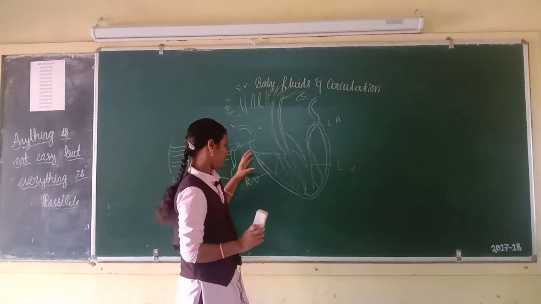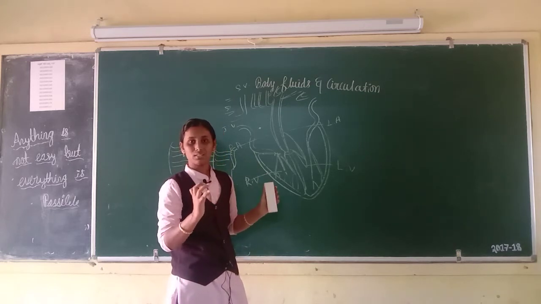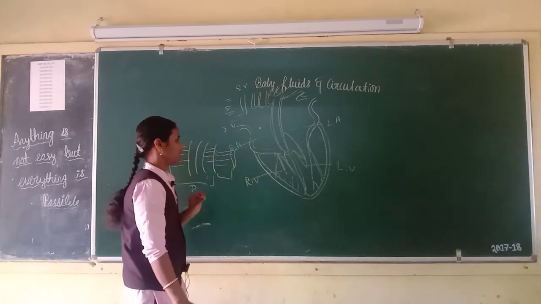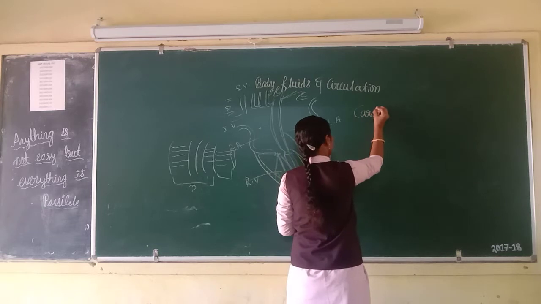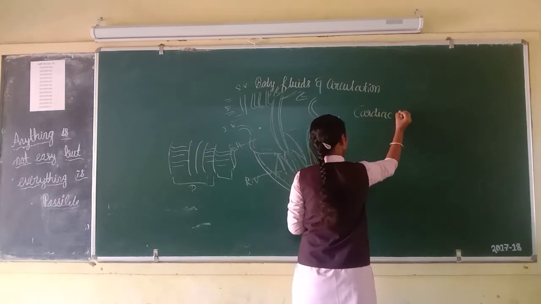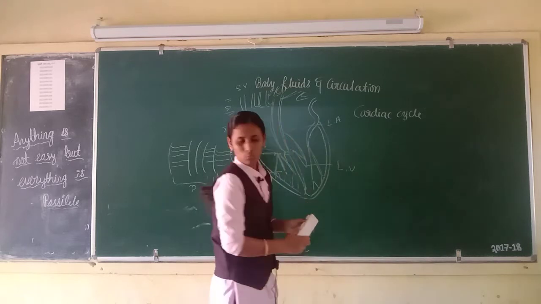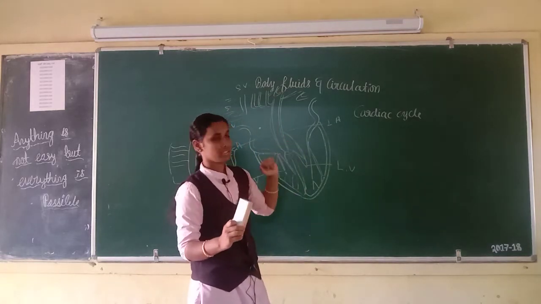Chambers of the heart. Then let us come to the cardiac cycle. What is the cardiac cycle? Do you know what is the cardiac cycle?